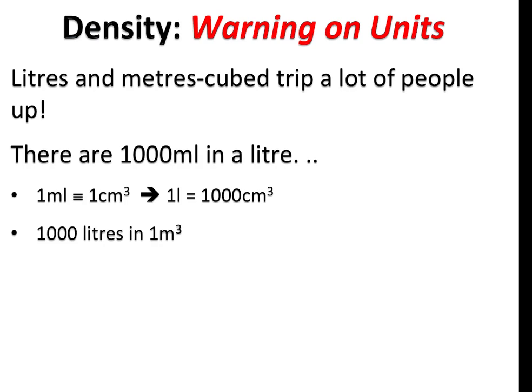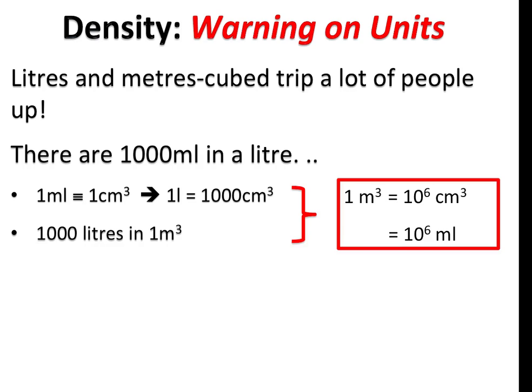So, there are 1,000 litres in 1 metre cubed. If we combine these two things together, we find that 1 metre cubed is 10 to the 6 centimetres cubed, or 10 to the 6 millilitres, because centimetres cubed and millilitres are equivalent. This does trip a lot of people up. We really need to make sure that you know these relationships.